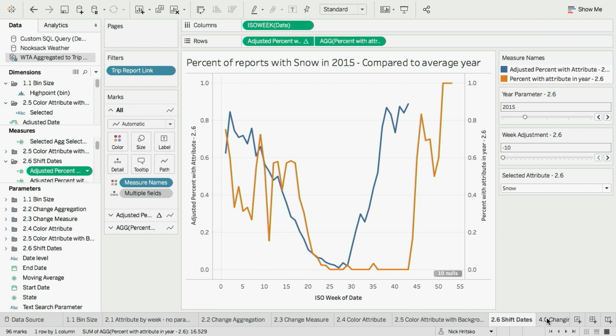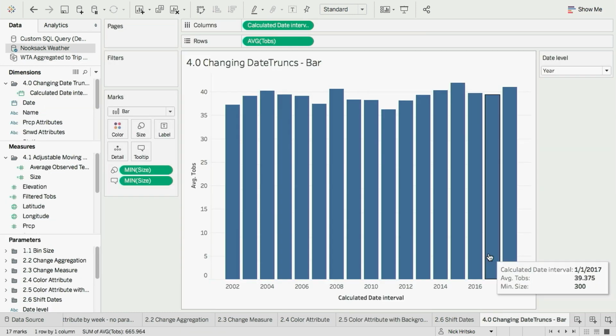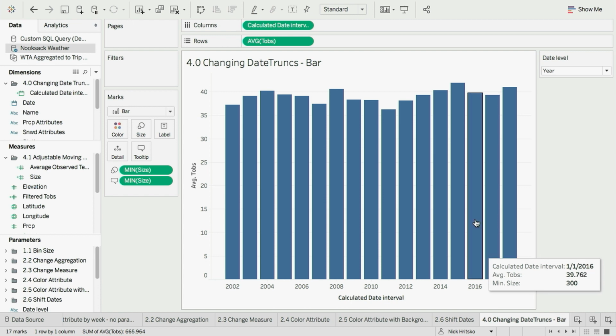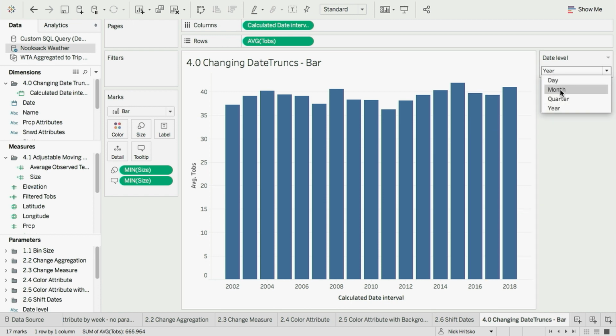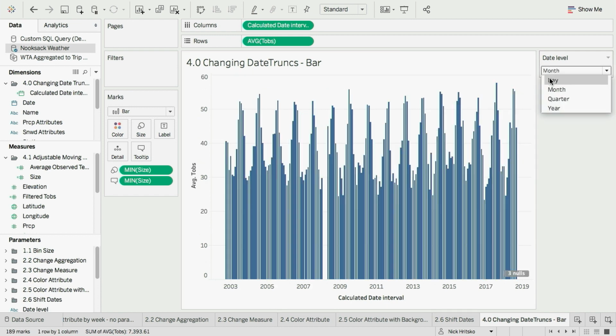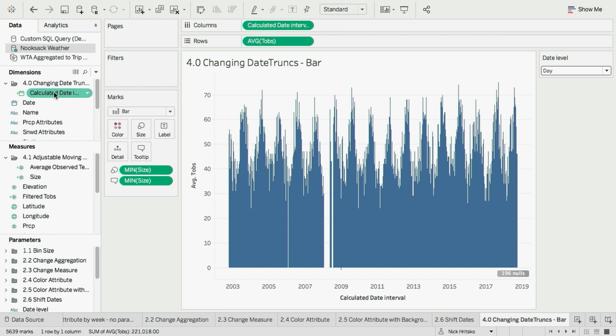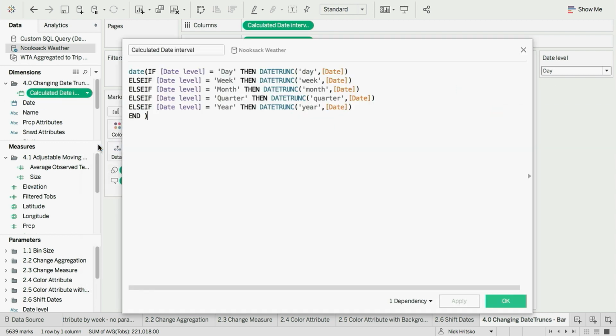Now, there's some other things we can do with dates. We showed you drilling down on a map by choosing the level of detail and granularity on the map. We can do the same thing on a continuous date axis. So here I have years, and as I choose from the dropdown, I can go month or even day. And to do that, we have a pretty simple set of if statements.